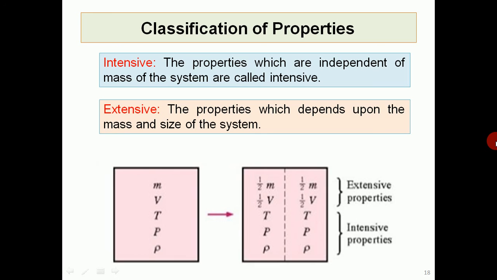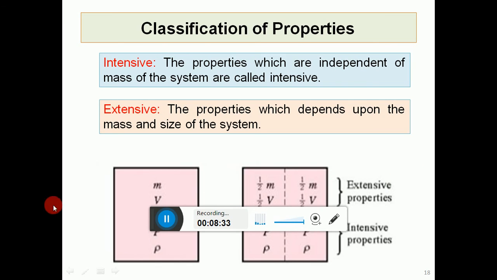Classification of properties. The properties we can classify into two types: intensive property and extensive property. Intensive property is the one which is independent of mass, and extensive properties are those which are dependent on the mass and size of the system. For example, mass and volume are dependent on the mass of the system, but pressure, temperature, density, etc. are not dependent on the mass of the system.